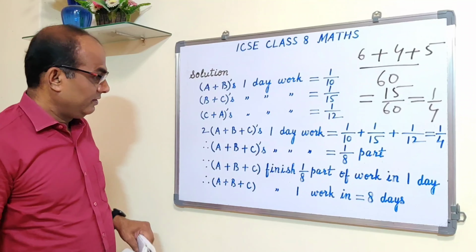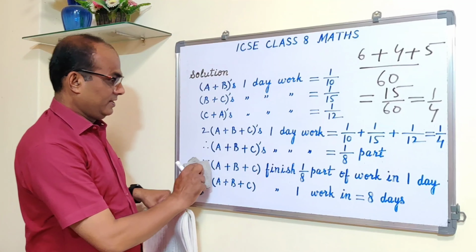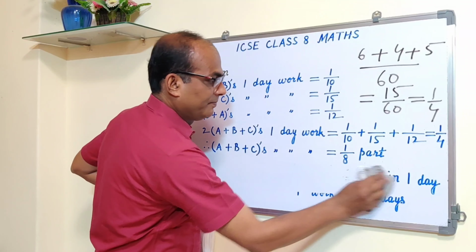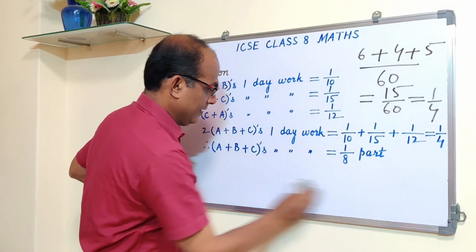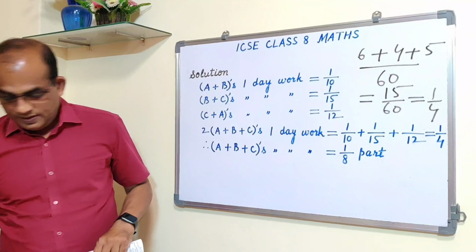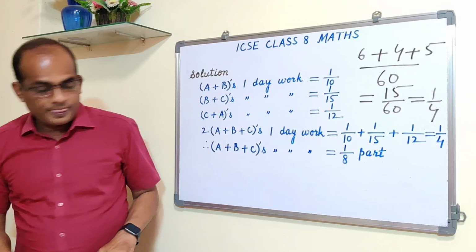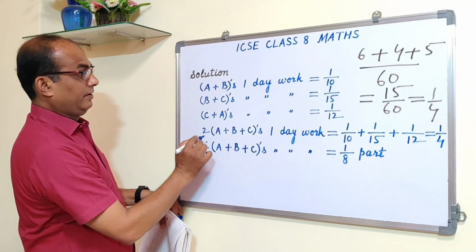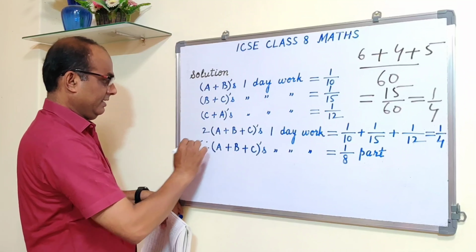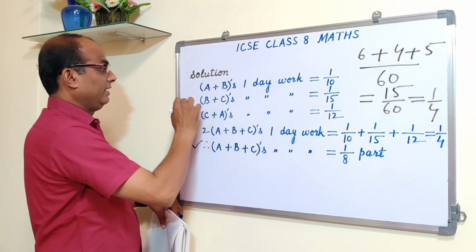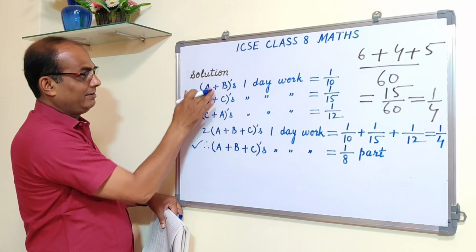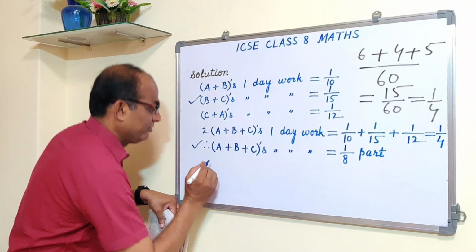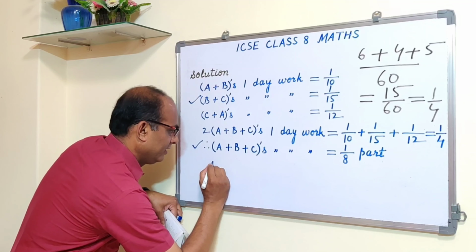Is that fine? This one is A plus B plus C's 1 day work, and this is B plus C's 1 day work. We are subtracting, so B plus C goes, and we get A's 1 day work.